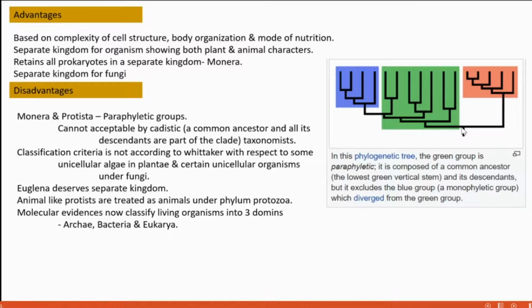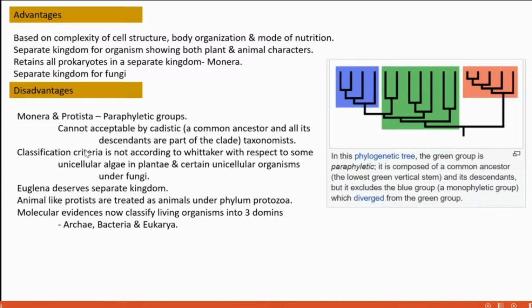Cladistic means a common ancestor and all its descendants. So Monera and Protista, these two are paraphyletic groups. They don't include all the descendants from the common ancestor. So this type of classification is not accepted by cladistic taxonomists. That's one disadvantage.